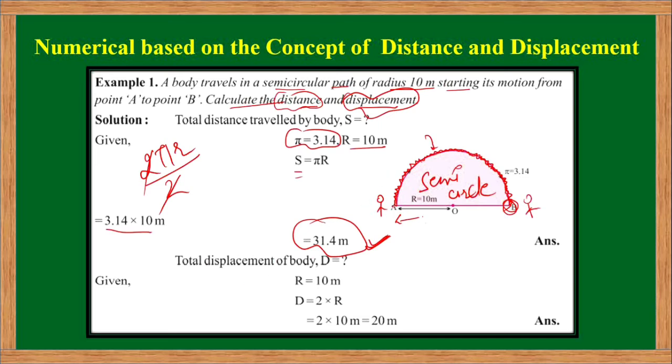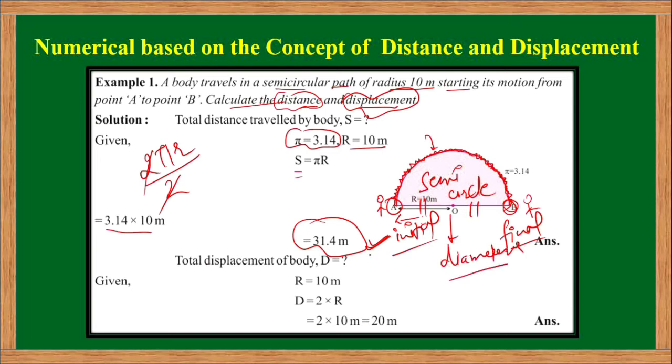So this was the initial position, and this is the final position, and the shortest distance between the initial and final position is simply this. This becomes equal to the diameter of this semicircle. Clear?